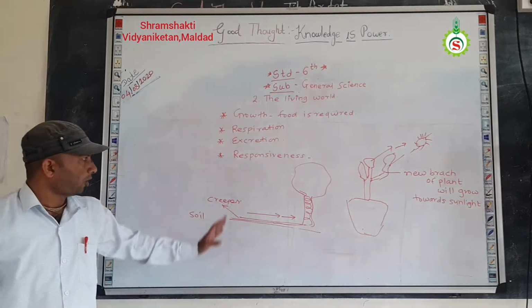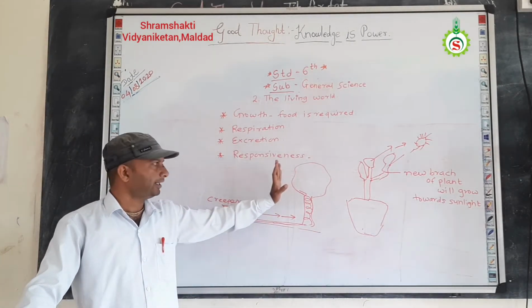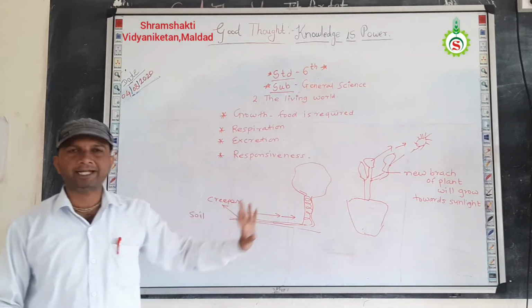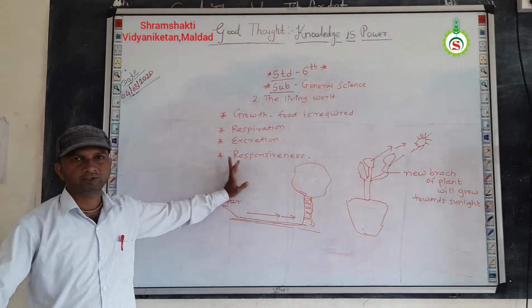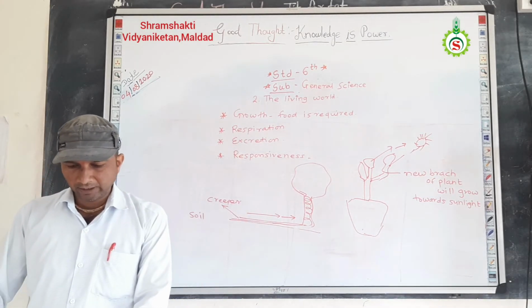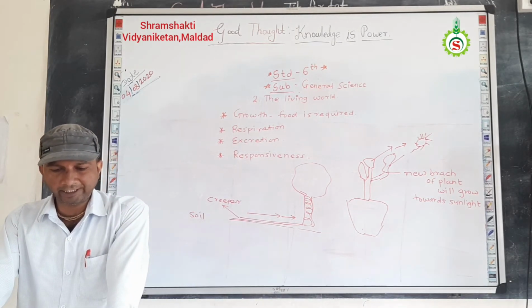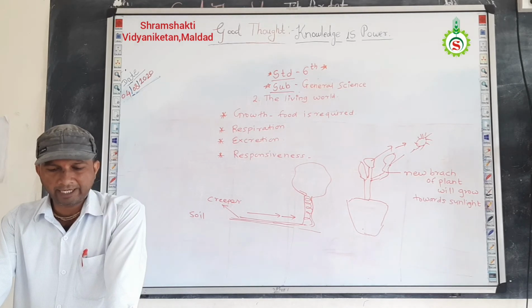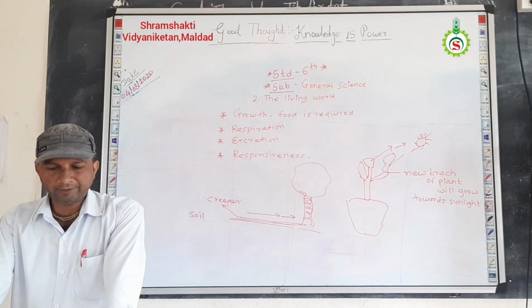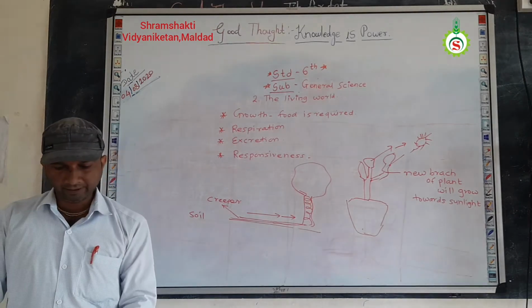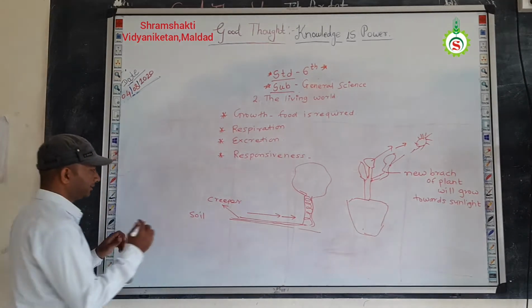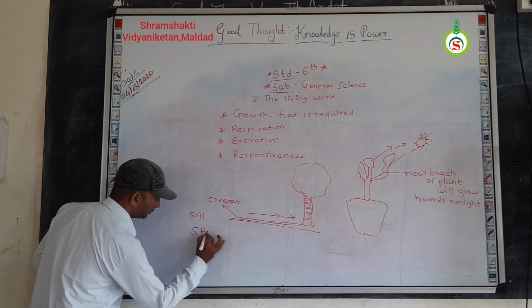So all living organisms, whether animal or plant, start movement or respond against a stimulus. So it is called responsiveness. The movement or the change taking place in a living thing is at such a time in response to a stimulus. So what is meant by stimulus? First you understand: an event that occurs in the surrounding. What is stimulus?